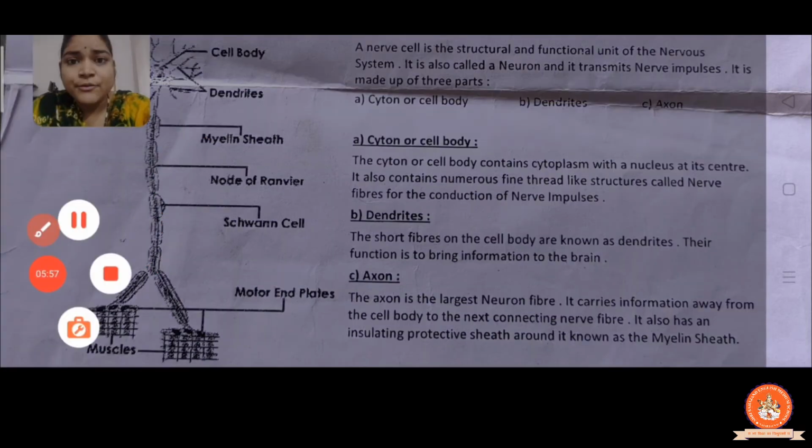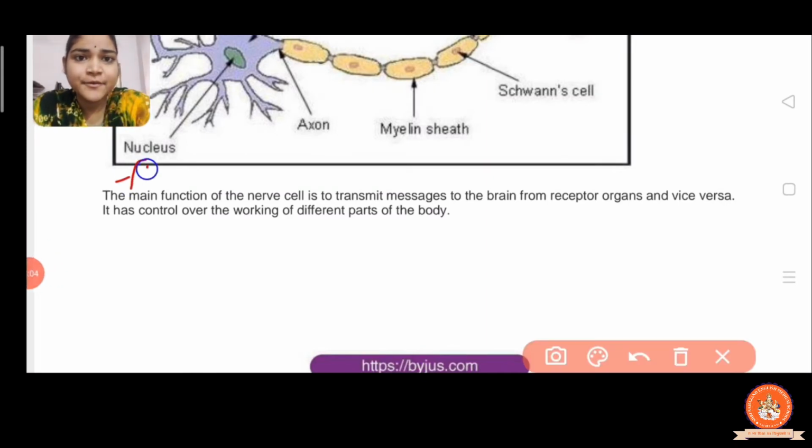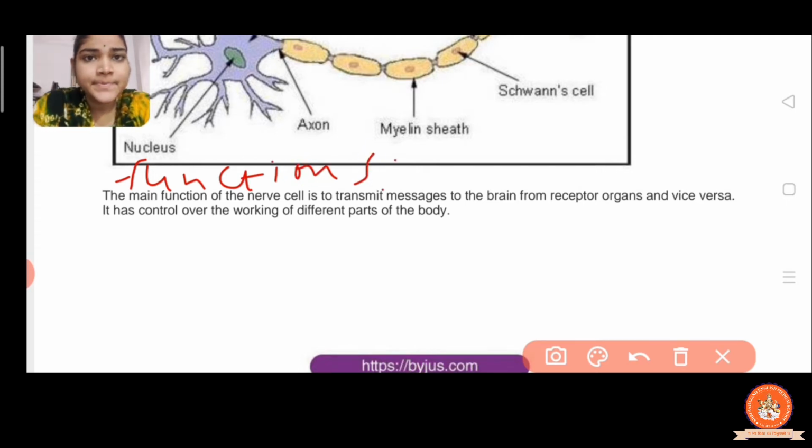Now what is the function? Here the function of the nerve cell is given. The main function of the nerve cell is to transmit messages to the brain from the respective organ and vice versa, and it has control over the working of different parts of the body, right?